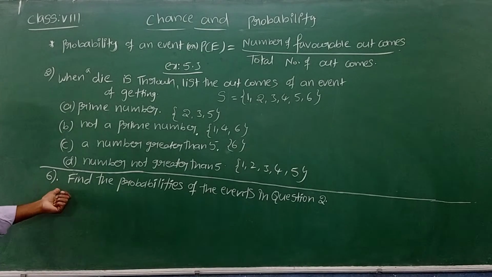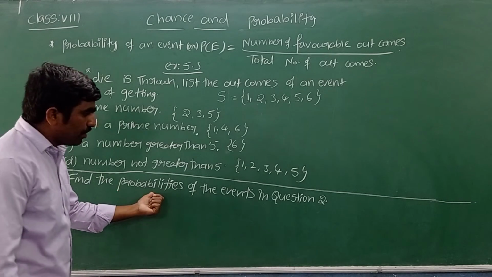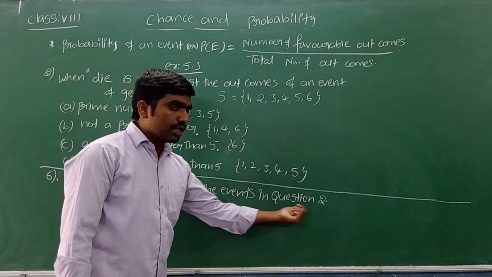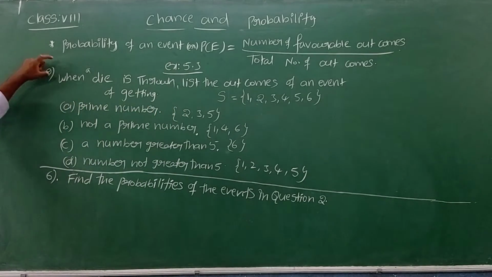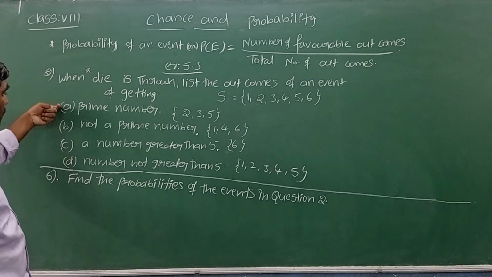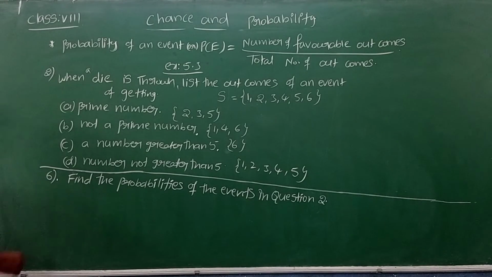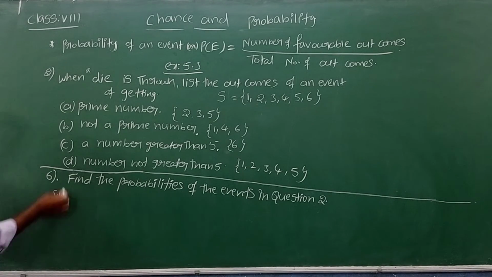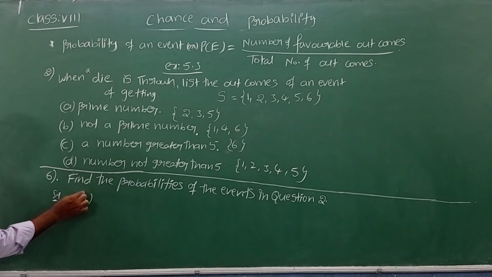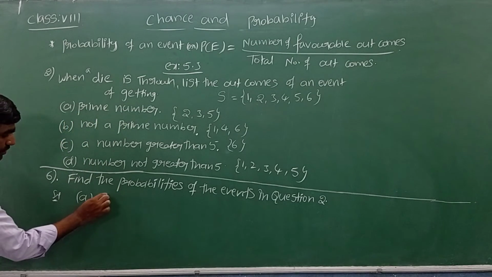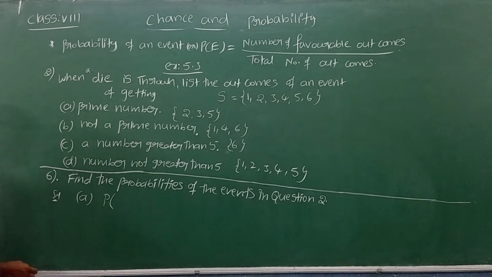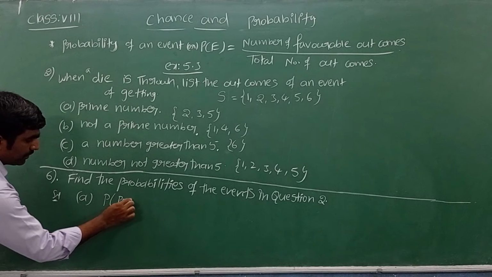Now let's see question 6.1. Find the probabilities of the events in question number 2. They are asking to find the probability of each event. Let me go with A1, prime number.